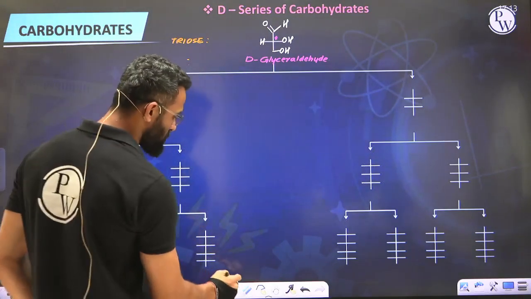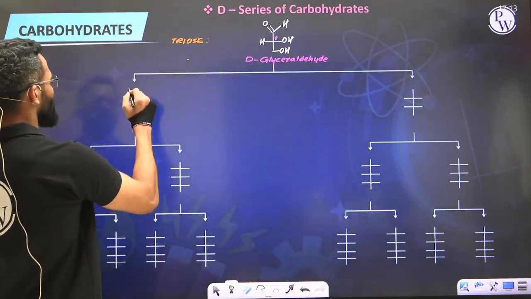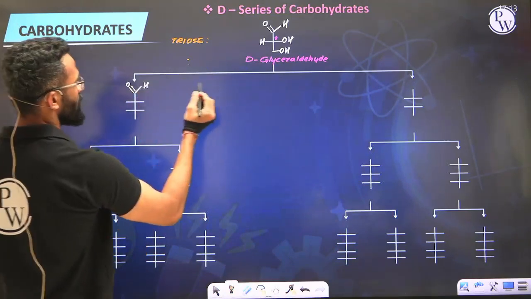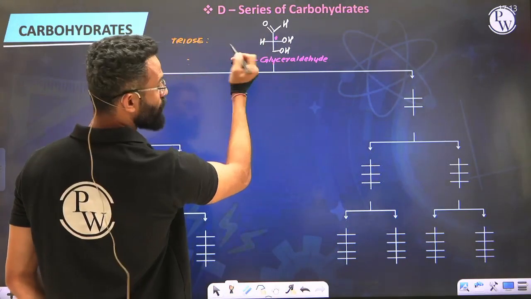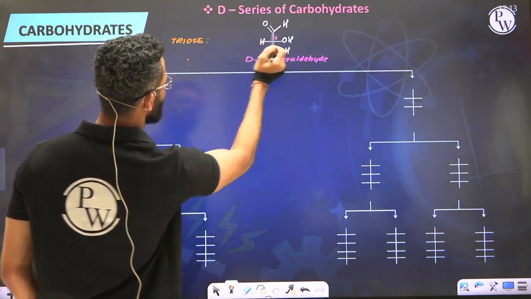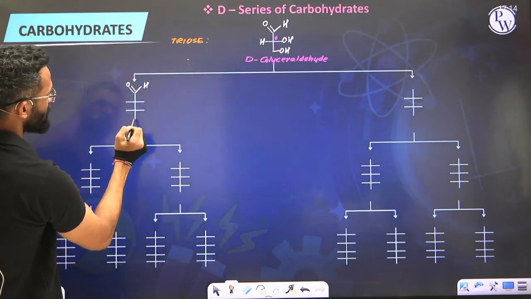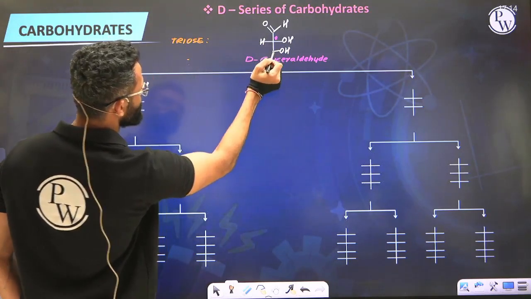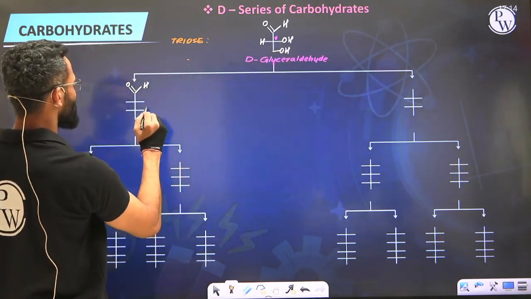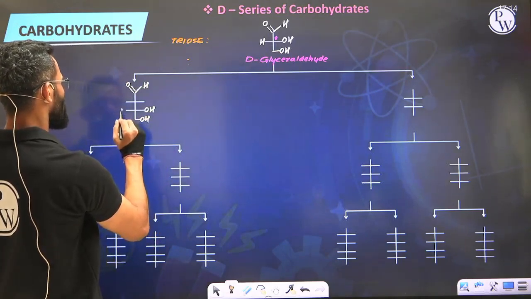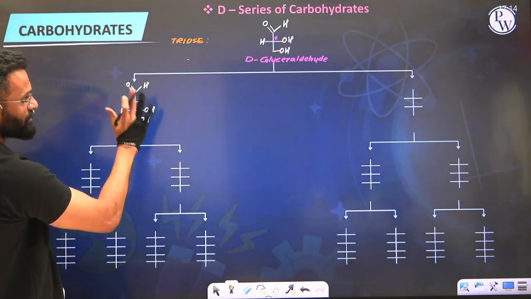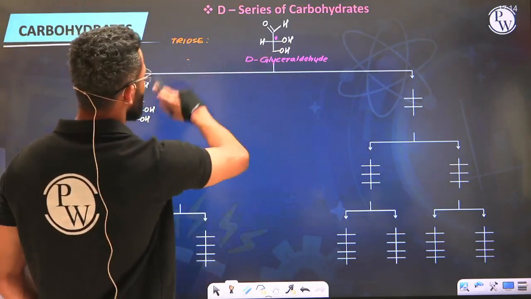How to prepare is, see, the first carbon is going to remain aldehyde. Now when you go from 3 to 4 carbons, you add 1 new carbon between the aldehyde group and the second carbon. So between these two you will be adding a new carbon. So this is that new carbon, meaning the third and fourth are nothing but these 2 carbons. So at fourth we have OH, at third we had OH to the right. So I'm keeping that the same. And this is the new carbon whose valency is yet to be satisfied. Let's keep it this way only. So from this we have prepared 1.